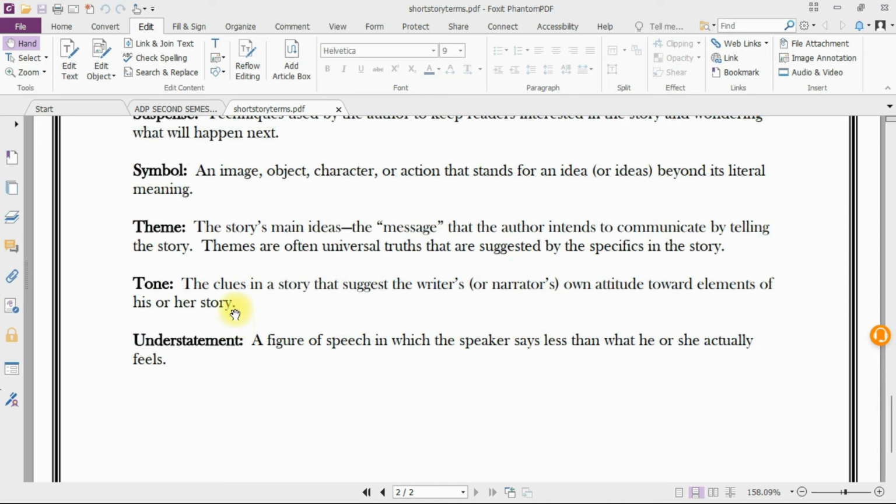Tone: the clues in a story that suggest the writer's or narrator's own attitude toward elements of his or her story. Understatement: a figure of speech in which the speaker says less than what he or she actually feels.